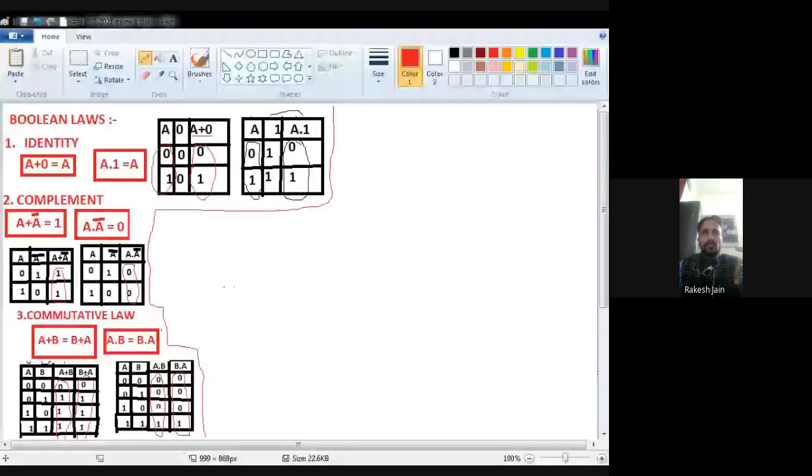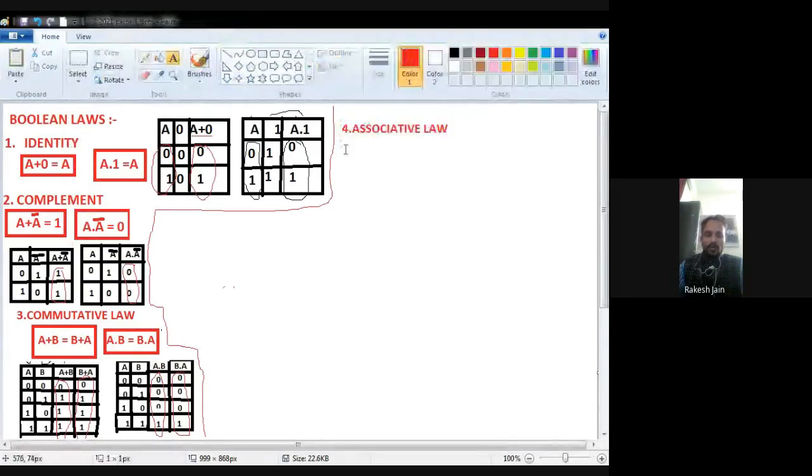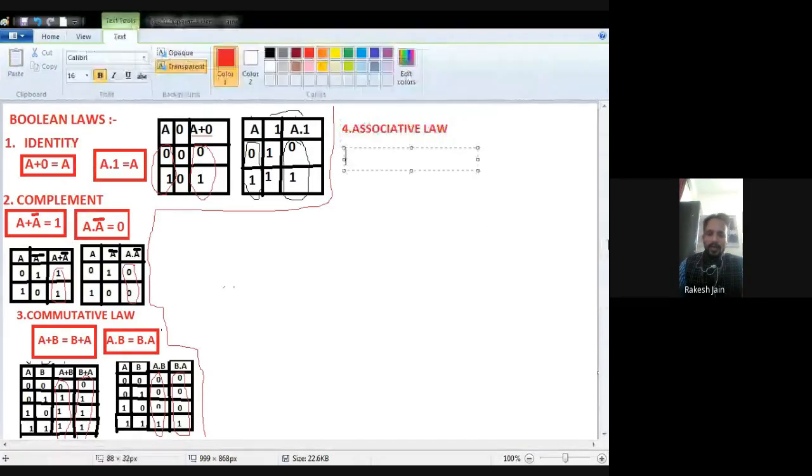Your associative law, a very important law. See very carefully. A plus B plus C is equal to A plus B plus C. I write it down first of all. This is a very important law. Kindly look very carefully. The fourth one is the associative law.